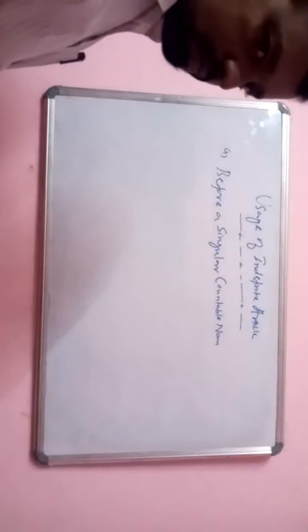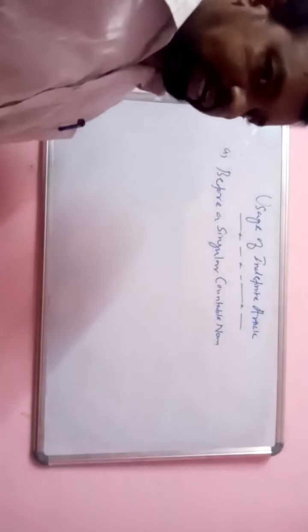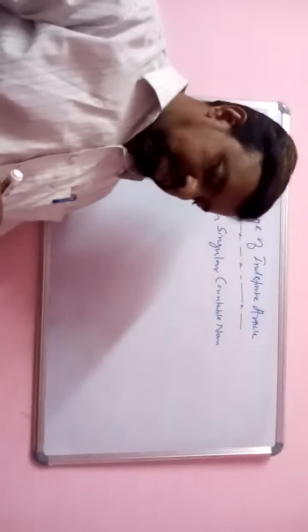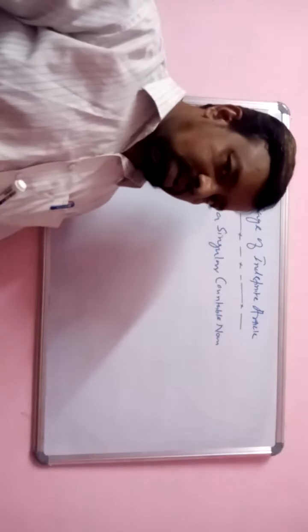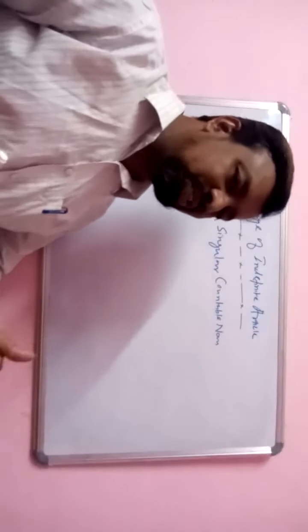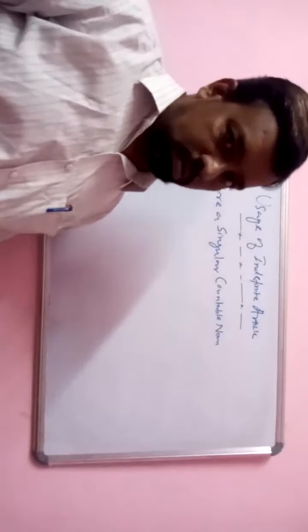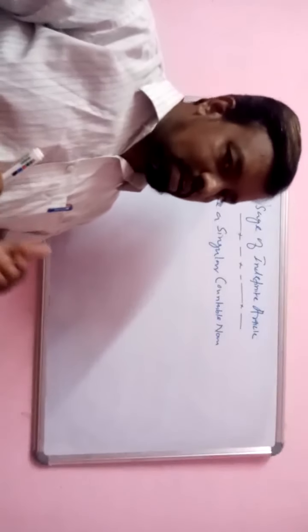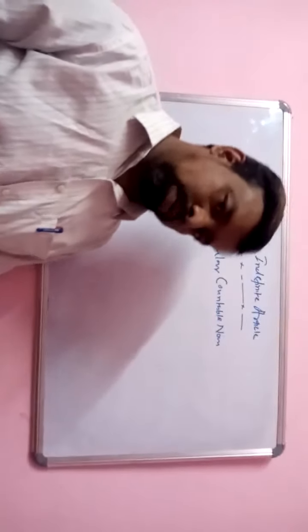Already we have discussed in our previous class what are countable nouns. A noun which you can count is called a countable noun. A noun which you cannot count is called an uncountable noun.